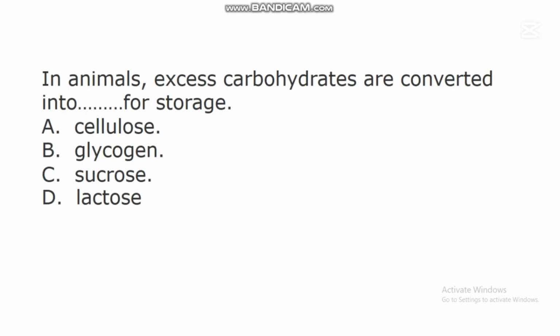The next question says, in animals, excess carbohydrates are converted into dash for storage. A. Cellulose. B. Glycogen. C. Sucrose. D. Lactose. In this question, the correct answer is B. Glycogen. Studies have shown that in animals, excess carbohydrates are converted into glycogen for storage.